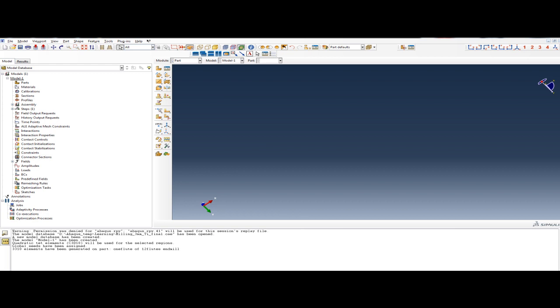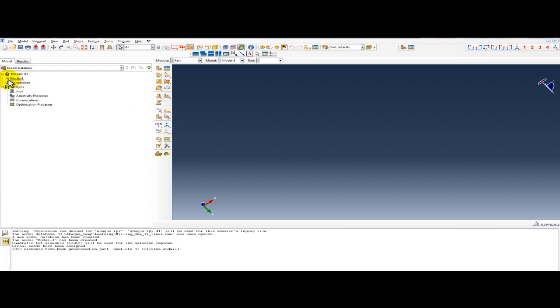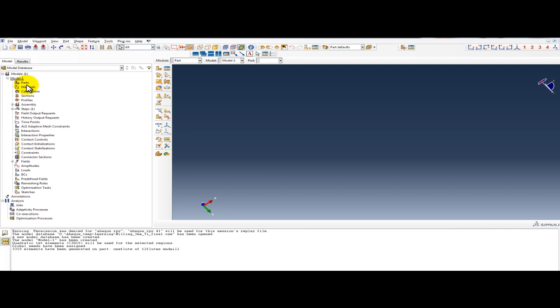Actually recorded. So in this tutorial we will learn how to make a machining simulation via Abaqus. So this is your Abaqus screen. You have all the modules like model. So you will expand the model, this part, material properties, calibration, all the things are given. So we will start from the beginning. First we will set working directory.